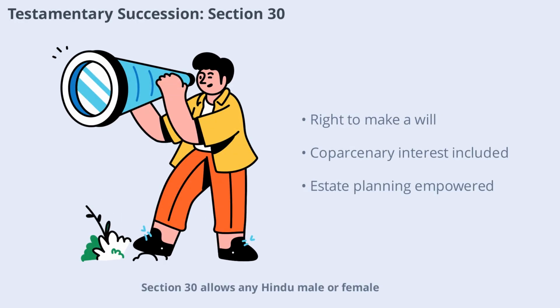Section 30 allows any Hindu male or female to dispose of property by will or testamentary disposition. The Act recognizes the right to make a will for all property, including coparcenary interest, aligning with the Indian Succession Act. This empowers individuals to plan their estate and ensures clarity in property distribution.